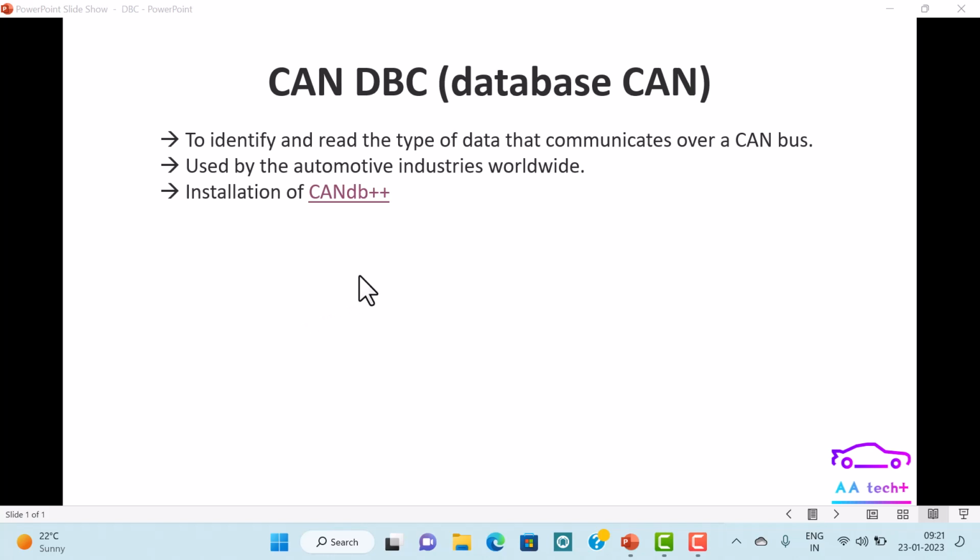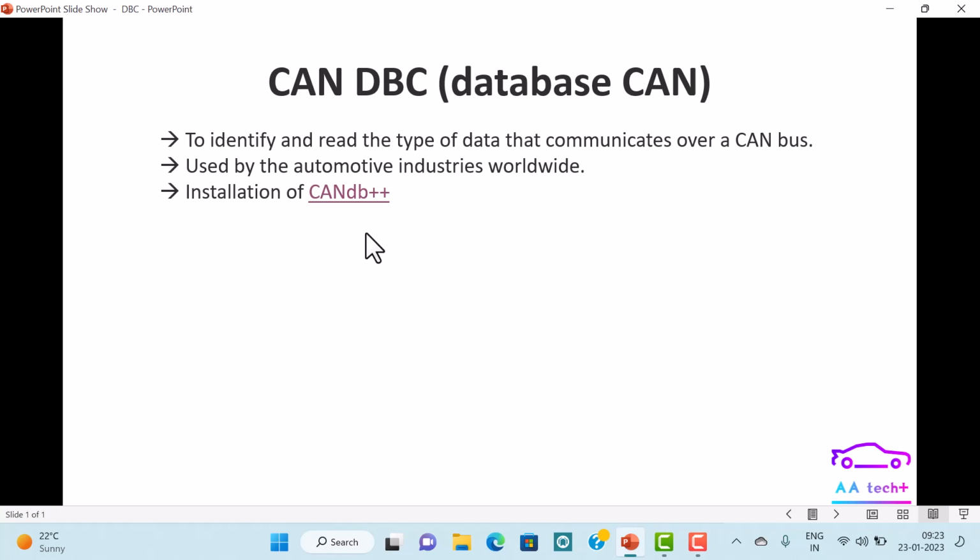Today we will see how to download and install Vector CANdb software, which is used mainly for creating and modifying or editing a DBC file. Before the download and install part of CANdb software, let's see what a CANdbc stands for. CANdbc stands for Database for the CAN Network. The DBC file mainly helps us to identify and read the type of data that gets communicated over CAN bus. It is used by automotive industries worldwide.